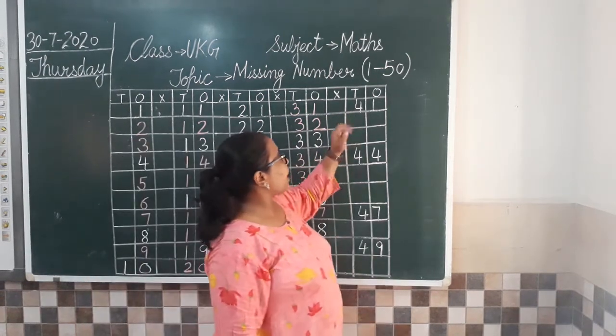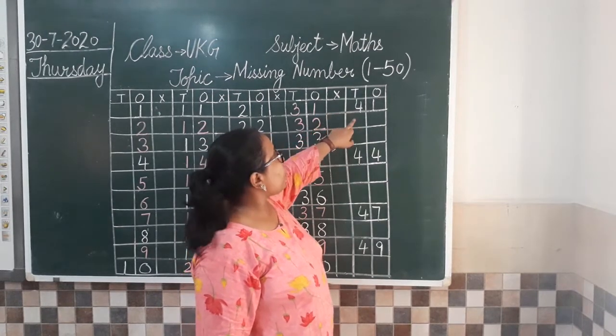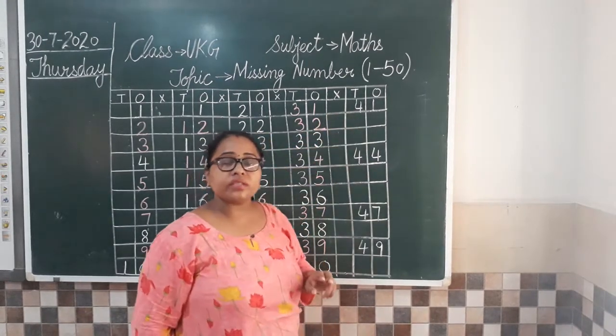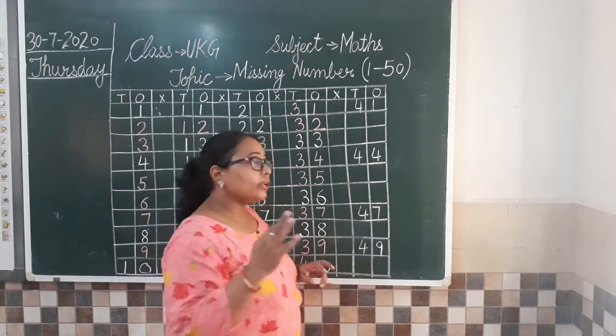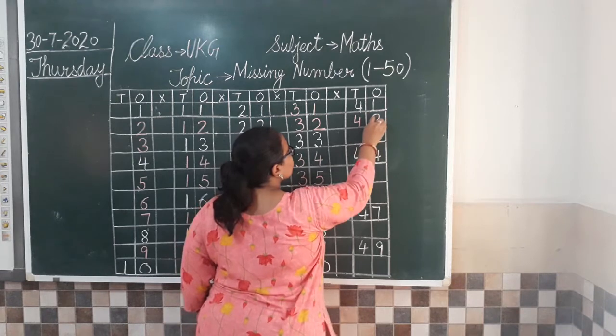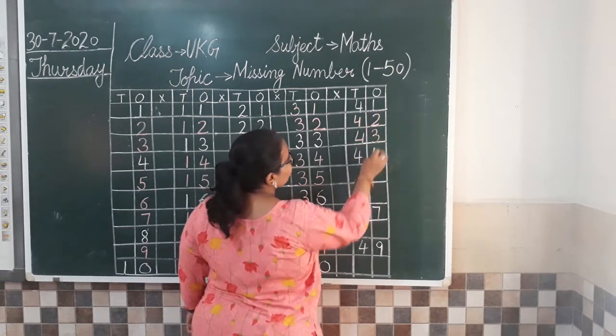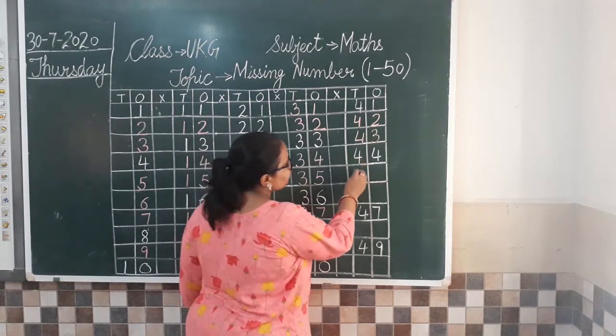Now moving to the last one. The first number is given, 41. So how are we going to write the next number now? Which is the next number? 42. Yes. So we'll write 42. Then we'll write 43. 44 is given to us.